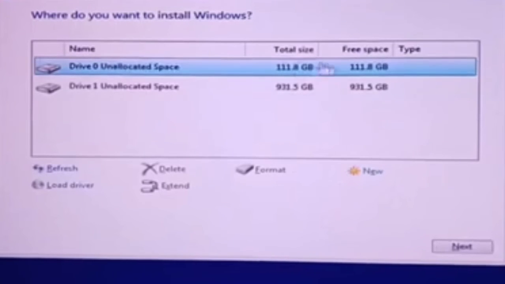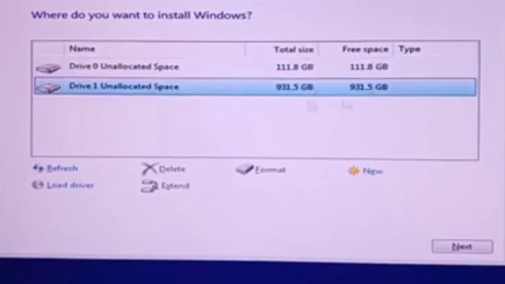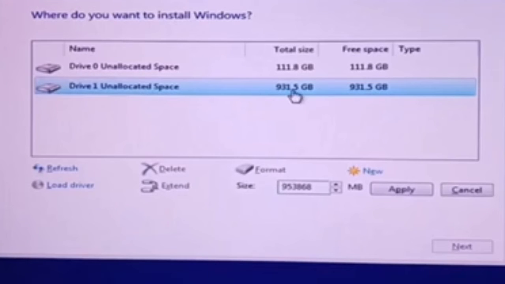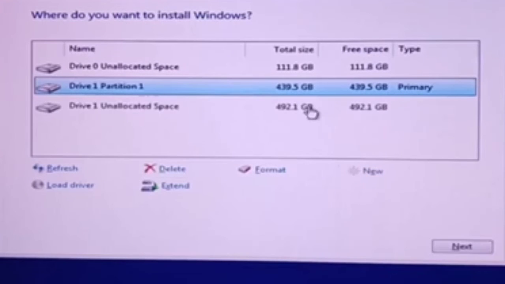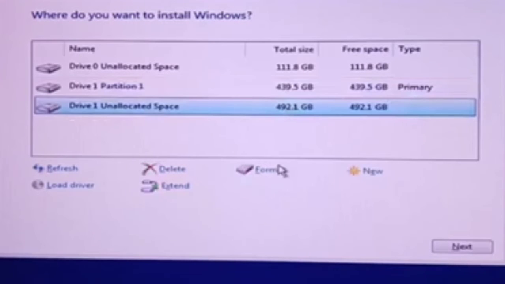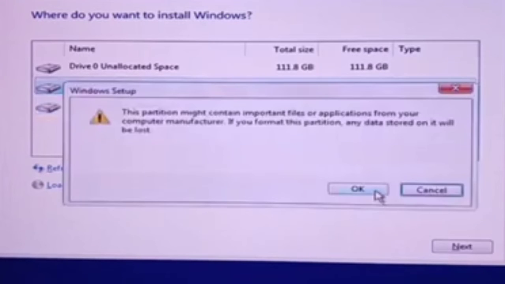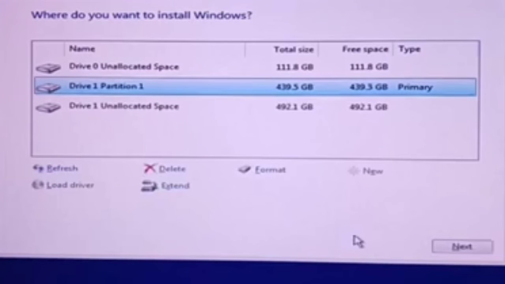Okay, so I have here two hard drives. The one is a 120 GB SSD and the 1 TB HDD. So I will divide them into two. The 1 TB, so 450 each, so that meron akong lalagyan ng backup, and also for games, and pwede din hindi i-partition, and you can also directly install Windows 10 to the SSD. It's up to you, but for me, I will just divide them. Ito yung kinagandahan ng advanced, you can partition and also format.